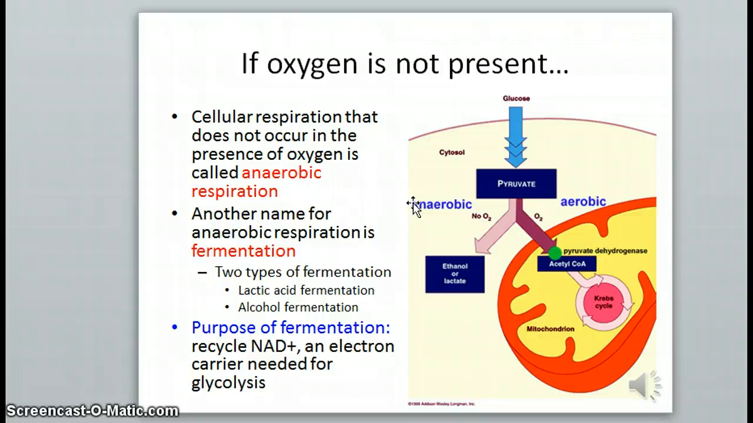The purpose of fermentation is not to make ATP. It's to recycle an electron carrier called NAD+. Why recycle it, you might ask? NAD+ is needed for glycolysis. Without it, glycolysis cannot take place and no ATP can be produced. So fermentation doesn't directly produce energy. It simply allows glycolysis to continue happening.